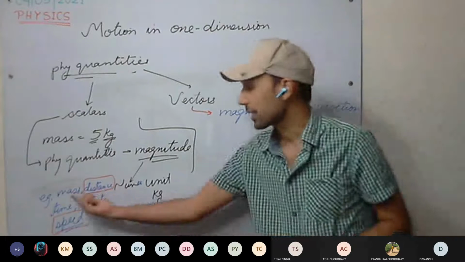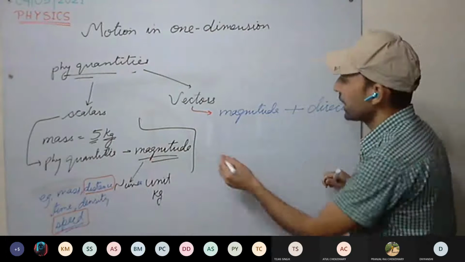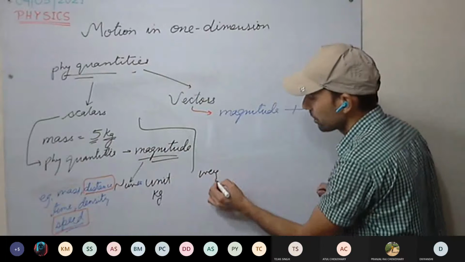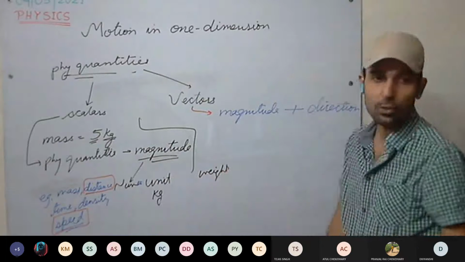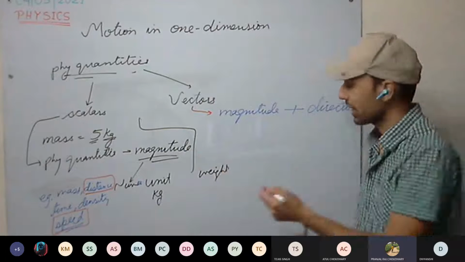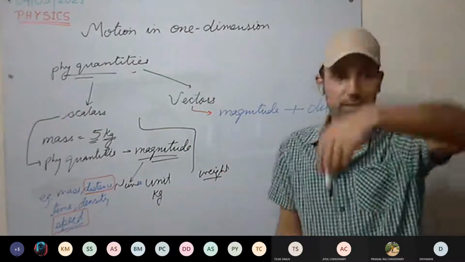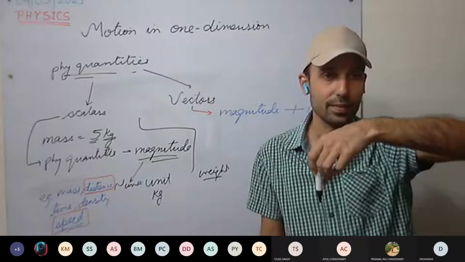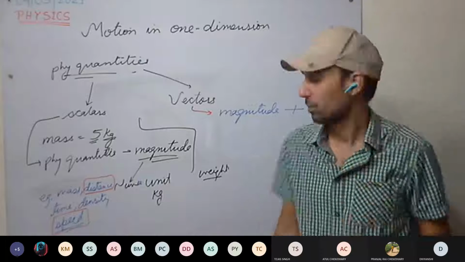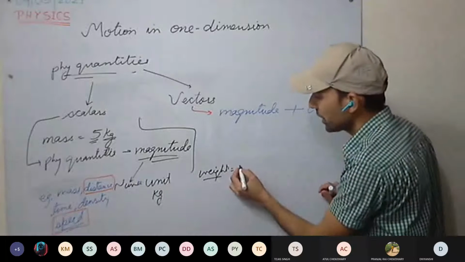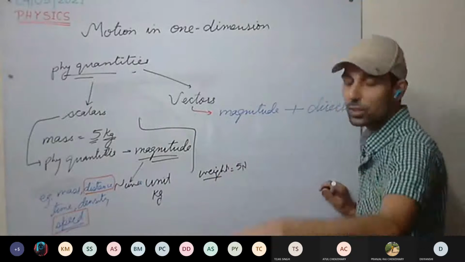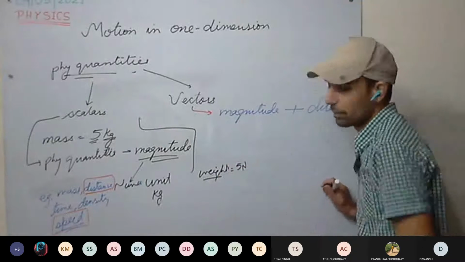Mass is scalar. Weight is scalar or vector? It is a vector. Which direction? Towards the center of the earth. And it is majorly measured in Newton, for example, 5 Newton. It is always towards the earth.